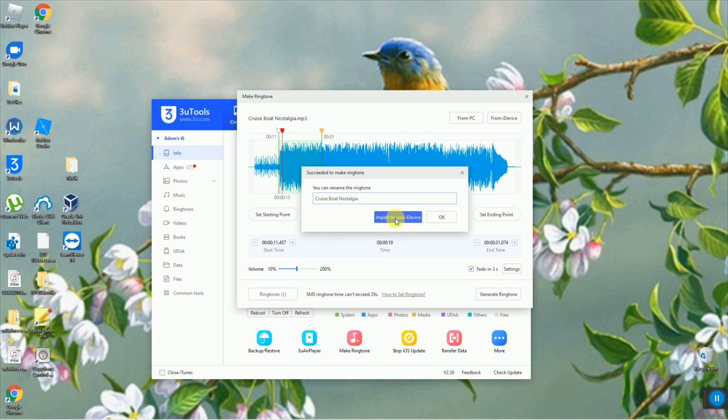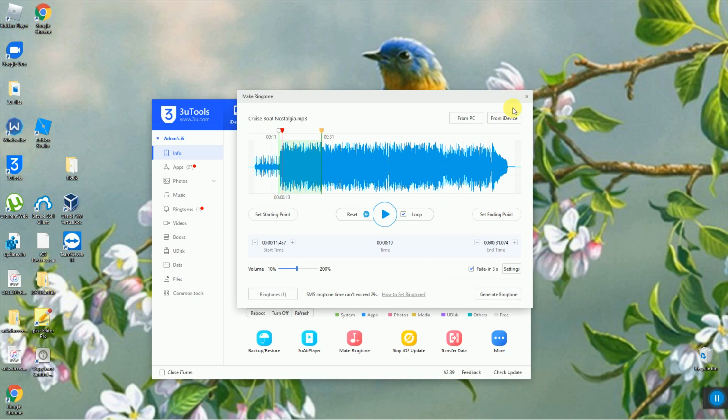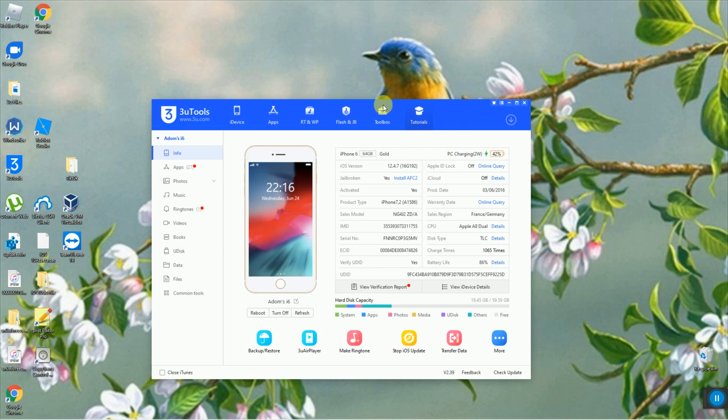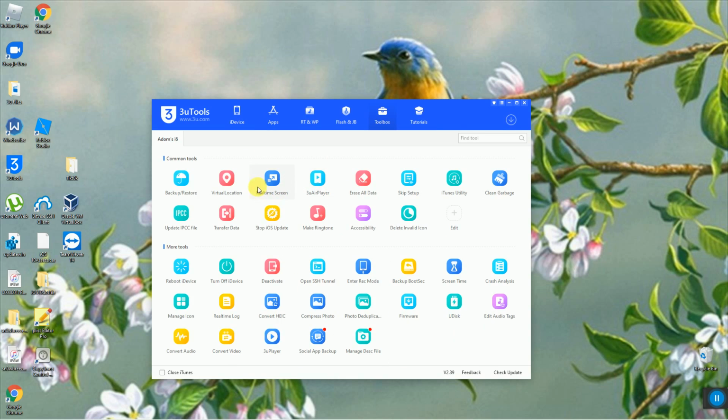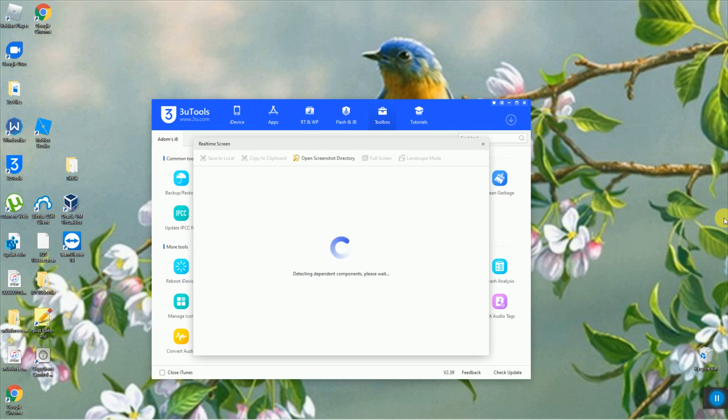You can rename the ringtone, but I don't care. And then, yeah, succeeded to import. You can close that, and then I'll show you the real-time screen. Closing that screen.